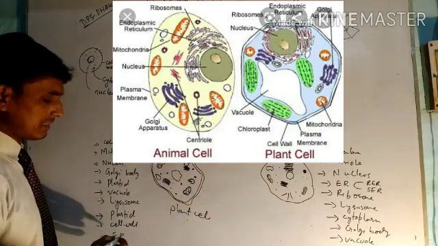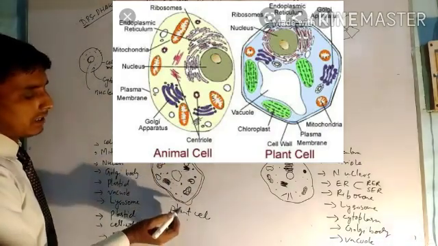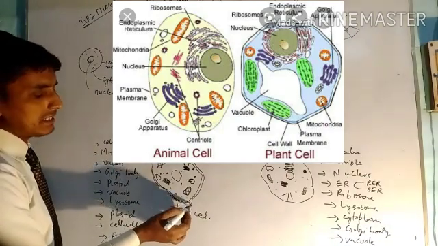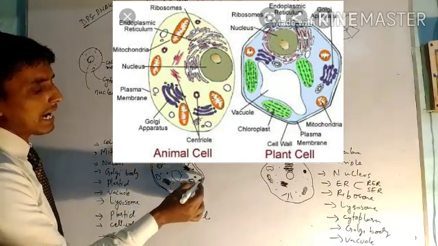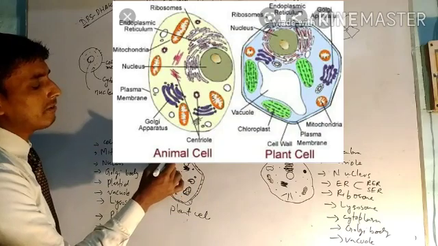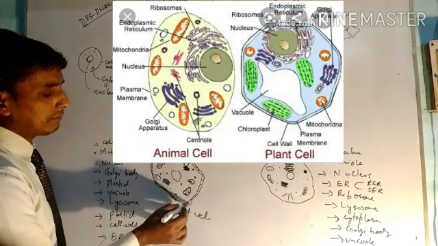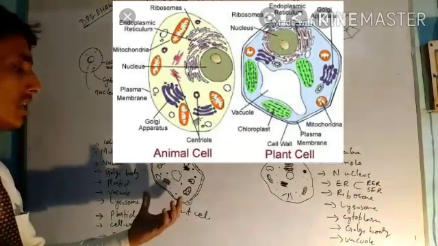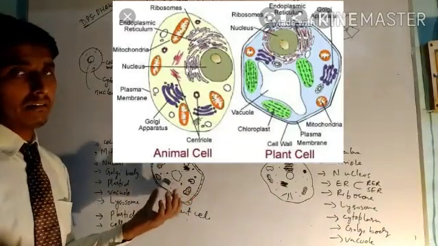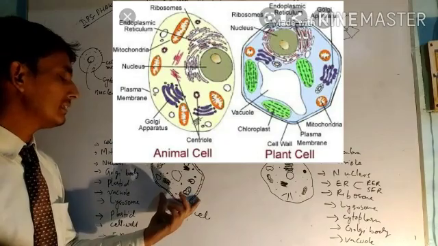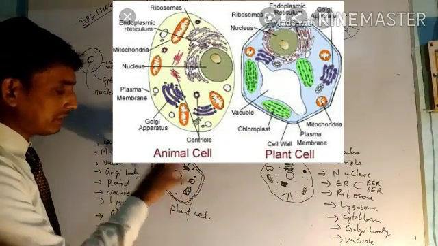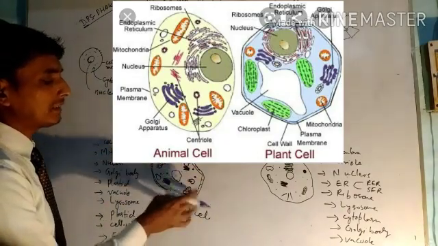The other is cell wall. In plant cell, there is a cell wall also present outside the cell membrane, and these cell walls are very hard, very tough, and therefore plant cells have a fixed shape. The fixed shape of the plant cell is provided by the cell wall.